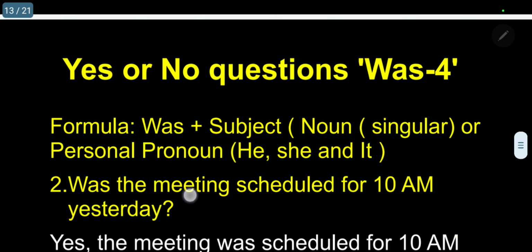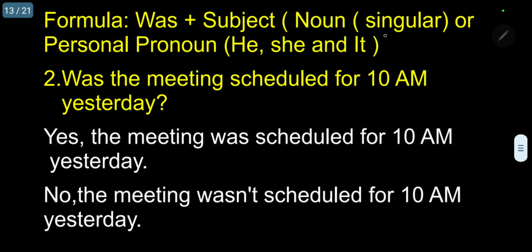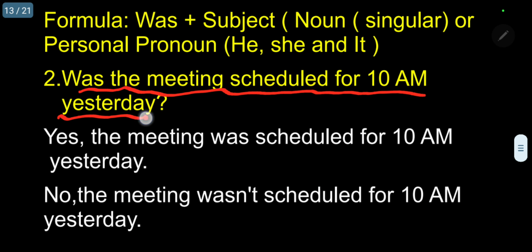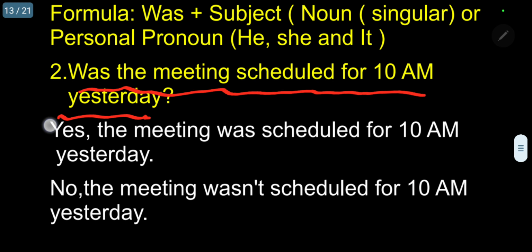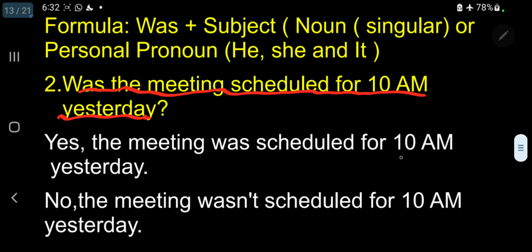Second question. Now, again, the formula, as usual, you know already. Now, I will go directly. Was the meeting scheduled for 10 a.m. yesterday? Was the meeting scheduled for 10 a.m. yesterday? Yes. The meeting was scheduled for 10 a.m. yesterday. One possibility. Another possibility. No, the meeting wasn't scheduled for 10 a.m. yesterday.